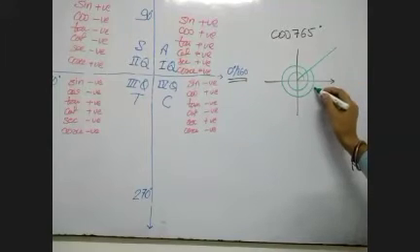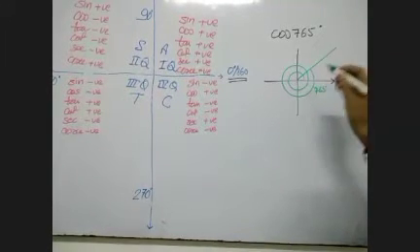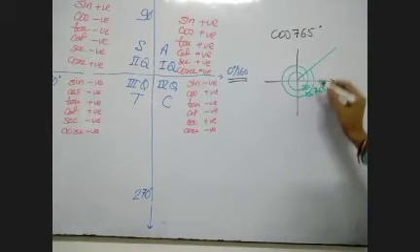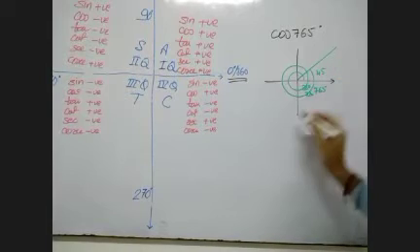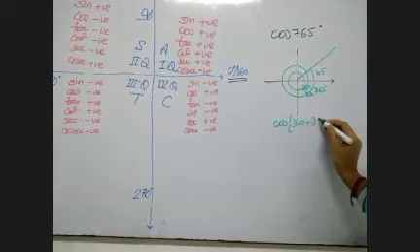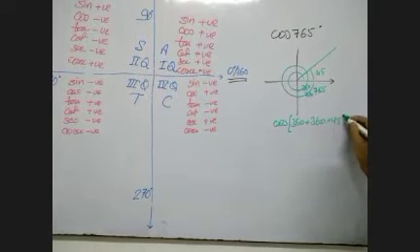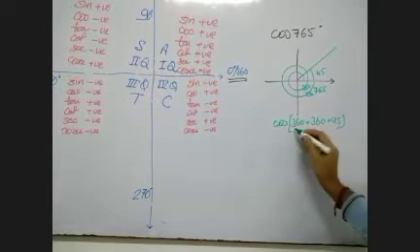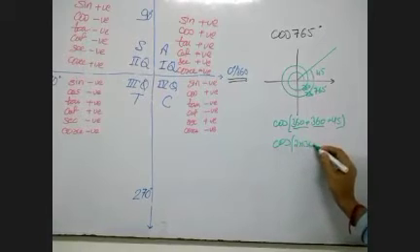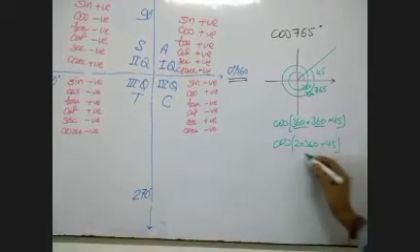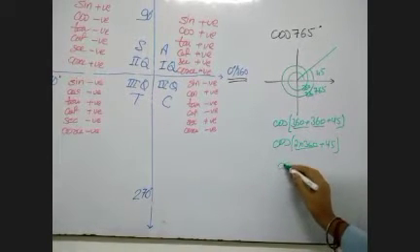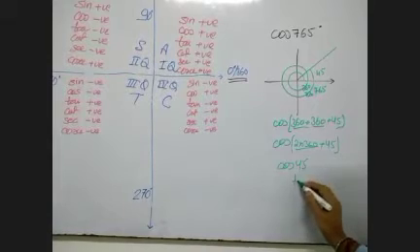So this angle is 765. That means one round 360, second round 720, plus 45. So it will be cos of 360 plus 360 plus 45. 360 is 0, 360 is 0. I could also write 2 into 360 plus 45, and 0 into 2 will be 0. So cos 45, and cos 45 is 1 by root 2.